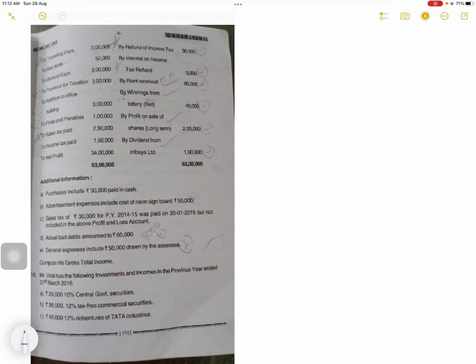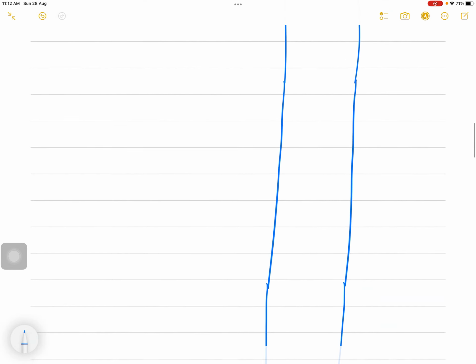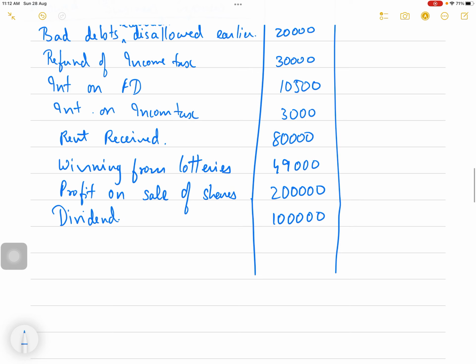Sales tax of 30,000. So this 30,000 is allowed now because it is paid. Last year it was not paid, so last year 30,000 was disallowed. Now this year it is allowed. So this 30,000 you can subtract.